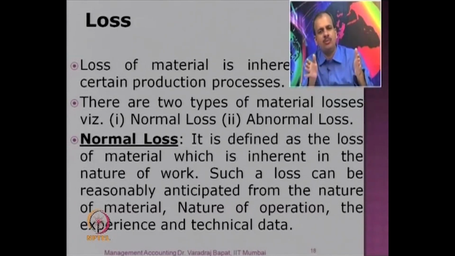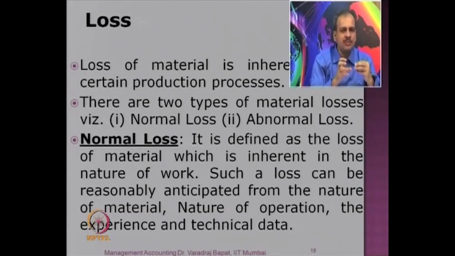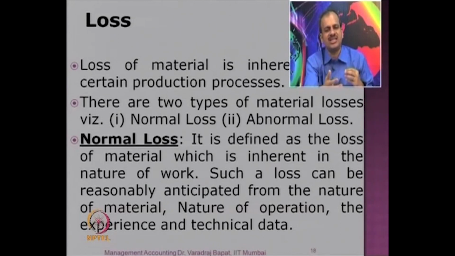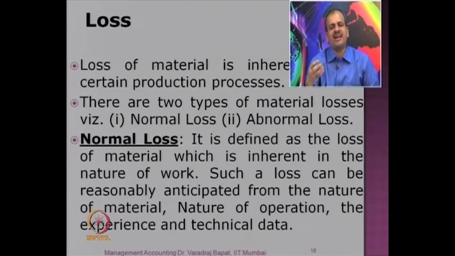So in every process almost there will be some losses. Now how to treat those losses becomes very important, because it is necessary for the costing system to decide whether these losses can be charged to the customer or they have to be borne by the company. So the losses are classified into two types, normal and abnormal. In case of normal losses, they are inherent to the process. So the very nature of operations requires that there will be some loss. They can be reasonably estimated through experience and through technical data, and such losses can be charged to the customer.